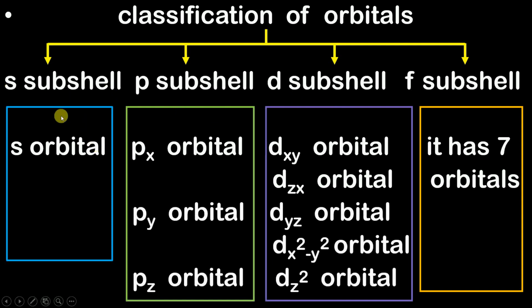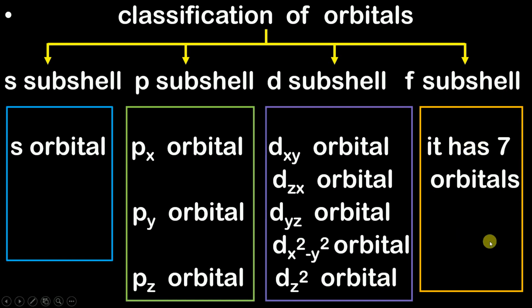Inside S subshell there is one S orbital. Inside P subshell there are three orbitals: px, py, pz. Inside D subshell there are dxy, dzx, dyz, dx square minus y square, and dz square orbitals.